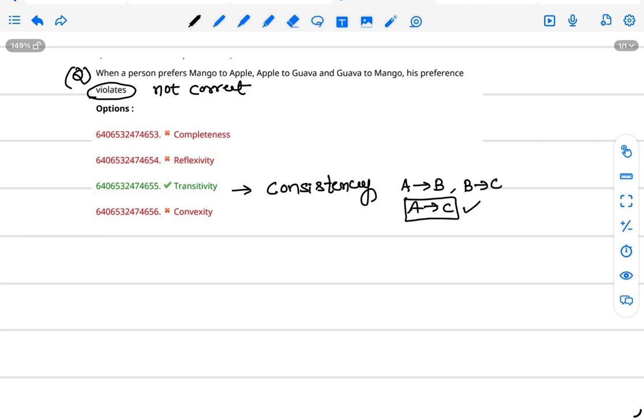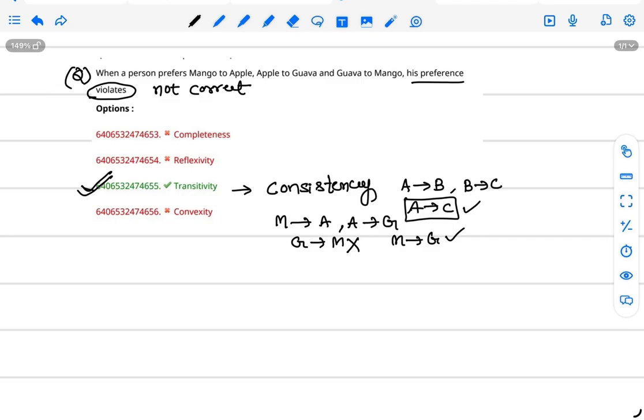In the same way, here in this question, mango is preferred to apple and apple is preferred to guava. Guava is preferred to mango. This is wrong. If mango is preferred to guava, that is correct. So it violates the transitivity relation. In the question they ask which violates. His preferences violate transitivity. So the correct option is C.